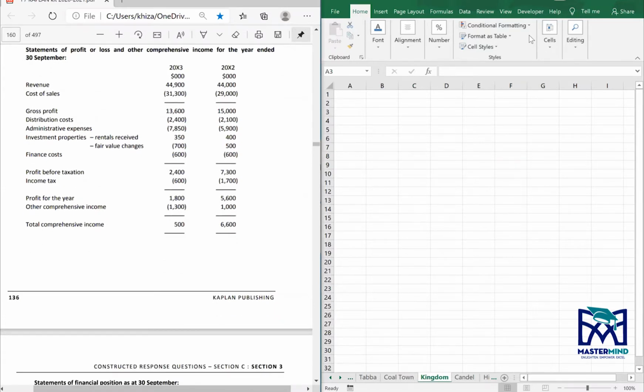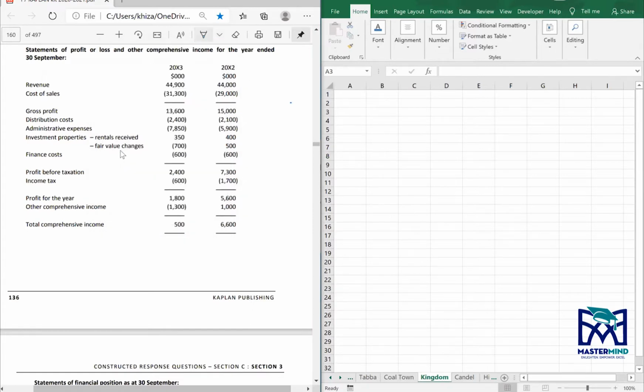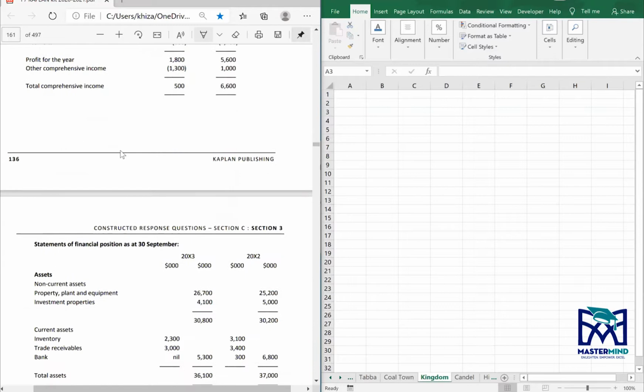Distribution costs have increased. Admin expenses have increased. Investment properties rentals received and fair value changes. All right, so this is rental received. Remember this, so this makes part of investing activities. We'll cater to it later on. You have fair value changes, a negative fair value change of 700, whereas a positive change in the previous year. Finance costs are the same. Profit before taxation has decreased significantly. Income tax, profit for the year, other comprehensive income shows a loss, and total comprehensive income.